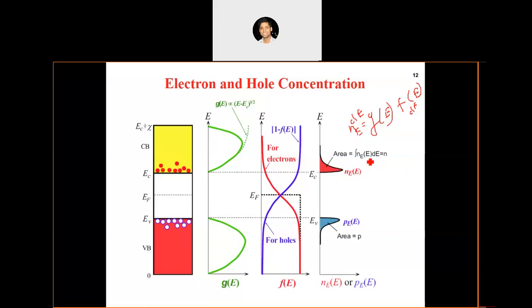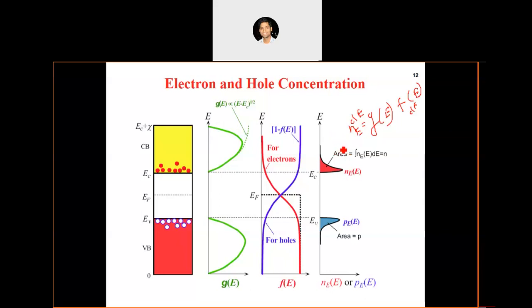If we take the integral of Ne over this entire range, we will get the total concentration of electrons in the conduction band. So now let us see how we can come up with an expression using what we have discussed so far.